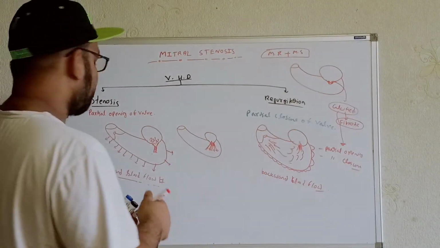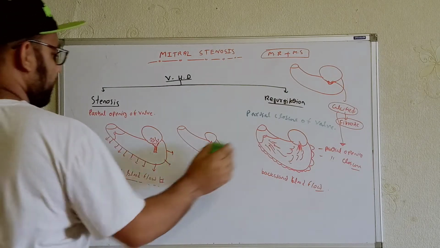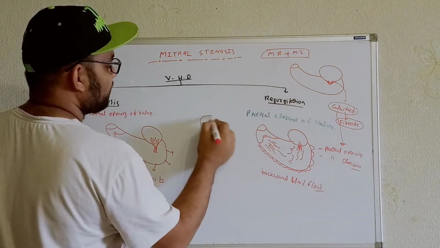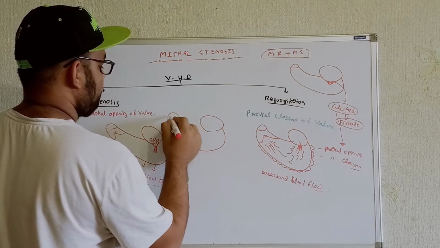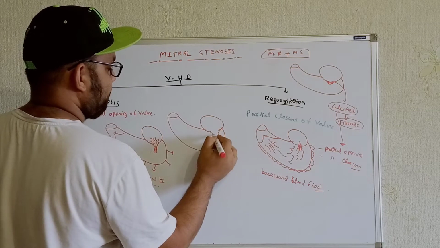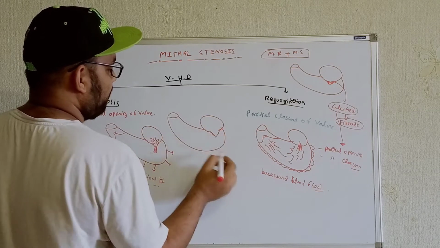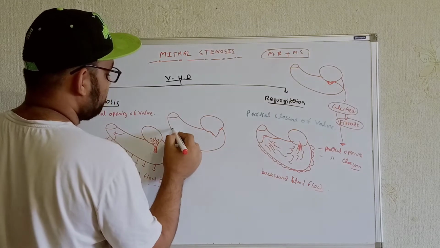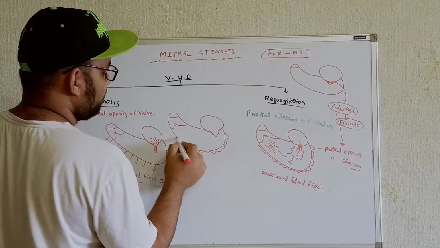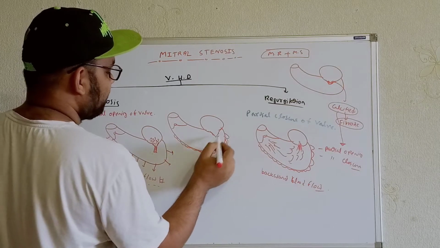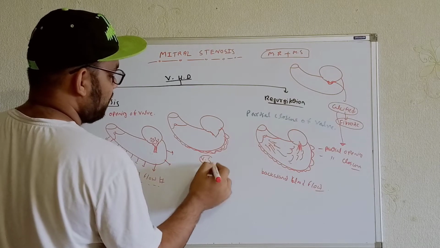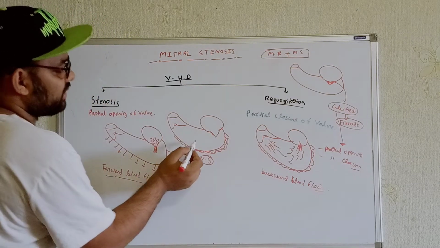Now, if we talk in terms of the aortic valve over here, let me show. Just like this. Now, whenever the ventricle is undergoing the contraction process, whenever the ventricle is in systole, at that time the blood is supposed to go from where?